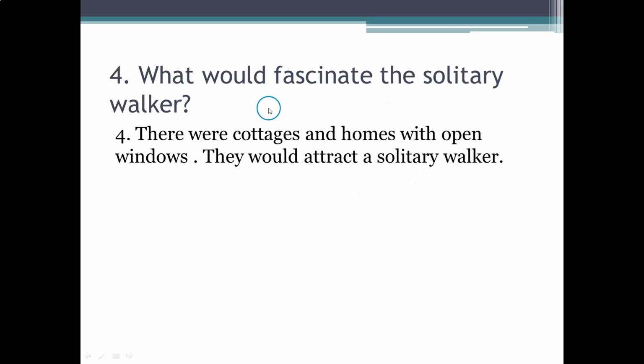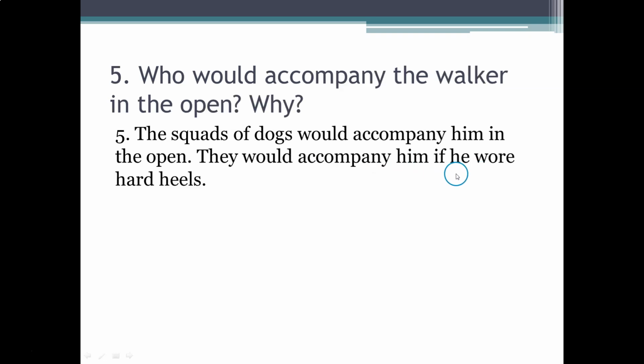What would fascinate the solitary walker? Answer. There were cottages and homes with open windows. They would attract a solitary walker. Question 5. Who would accompany the walker in the open? Why? Answer. The squads of dogs would accompany him in the open. They would accompany him if he wore hard heels.